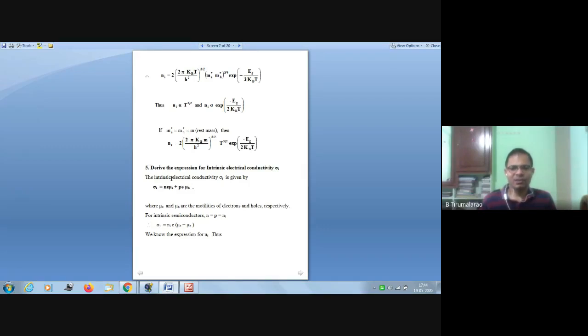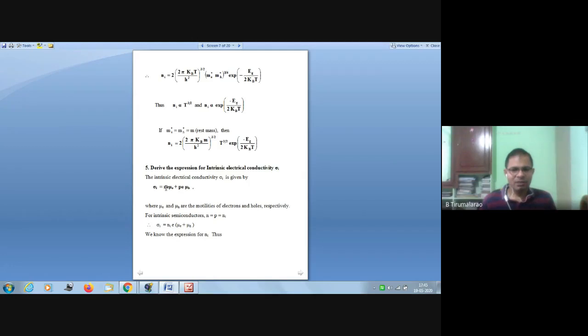We know what electrical conduction is: sigma is equal to N e mu E. Here the conduction is due to electrons as well as holes. So sigma I is the total conduction of the electrons and holes in the intrinsic semiconductor, that is N e mu E plus P e mu H.